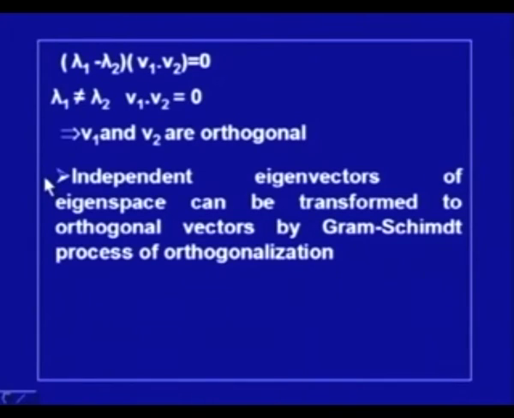Now, this means that a given matrix A will have some distinct eigenvalues, and those eigenvectors will be orthogonal. But there are some eigenvalues which are repeated, and suppose we can find independent eigenvectors corresponding to those repeated eigenvalues. The question is, can we also orthogonalize them?